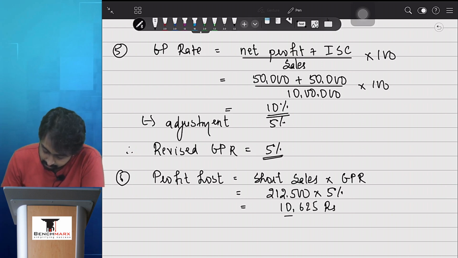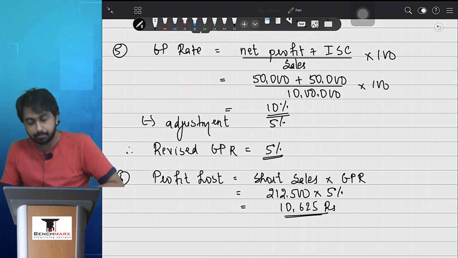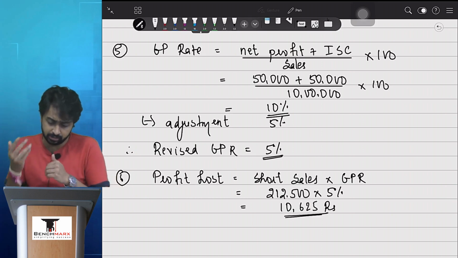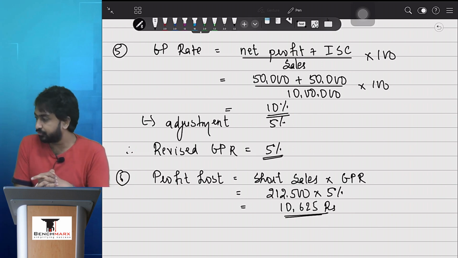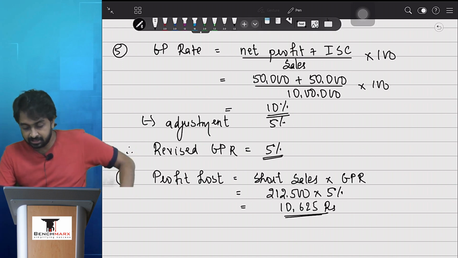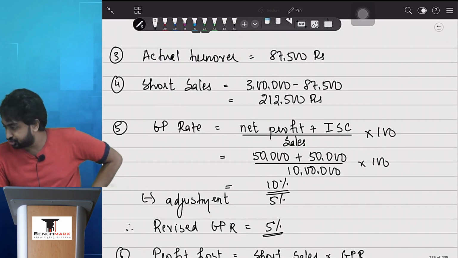Can I say ये अपना claim का first part है, profit lost, and now we'll be doing the calculations for additional expenses incurred due to fire. Is everything clear till this stage?